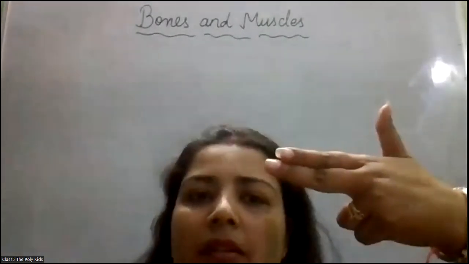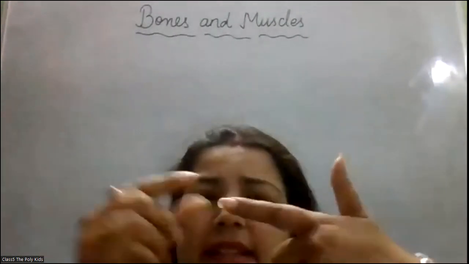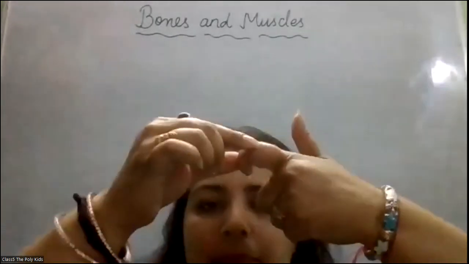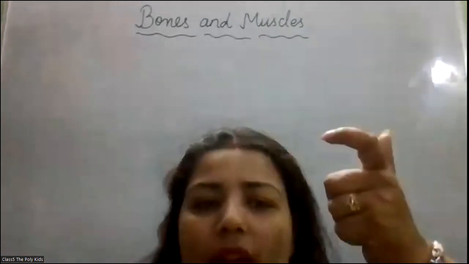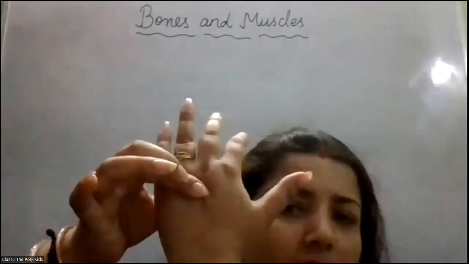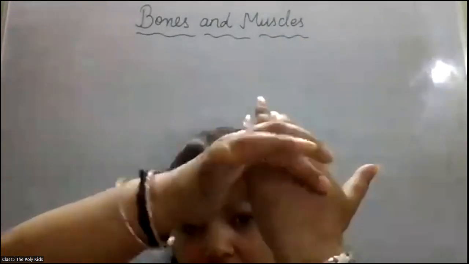I can move it, but I can't move it from here. These are the joints of the bone from where I can move it. Take a bend like this. So these all are the joints. Can I fold my hand from here? No, ma'am. Can I bend it? No, because there is no joint here. So I will show you a screen and then we will start discussing.